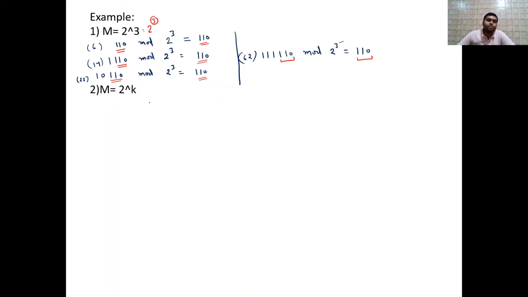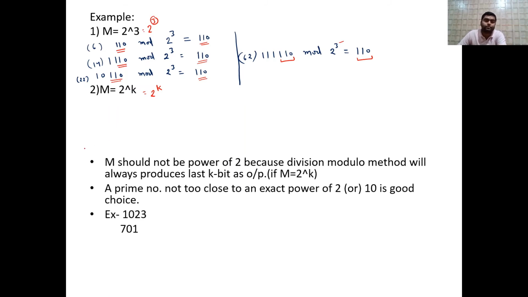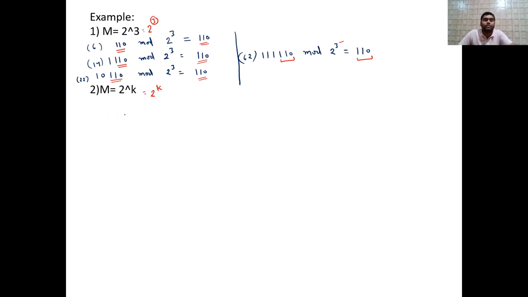So in general we can say if m equals to 2 raised to the power k, okay, means m equals to 2 raised to the power k. So what will happen in this case? Let us suppose here some value 110110011, है ना, 1101101 and some mod 2 raised to the power k.